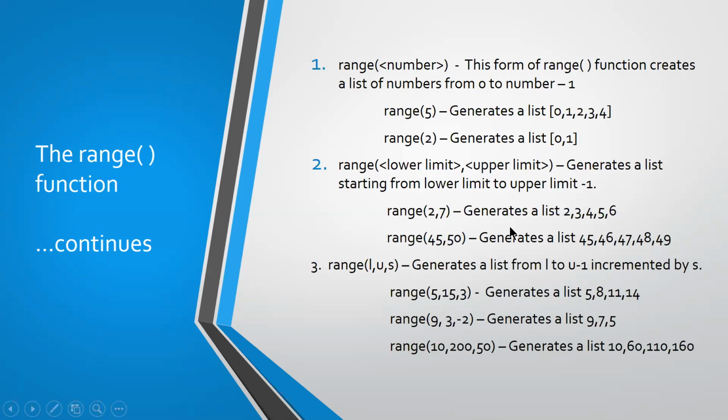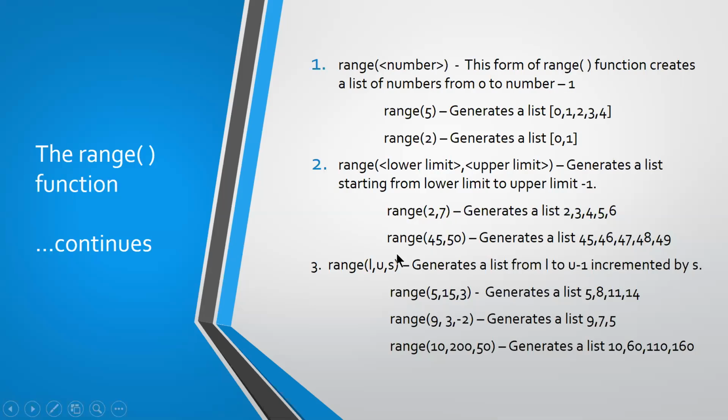So if you give range of 2, 7, the lower limit is 2, and it generates up to 7 minus 1, that is 6. So it will generate the list of values 2, 3, 4, 5, 6.